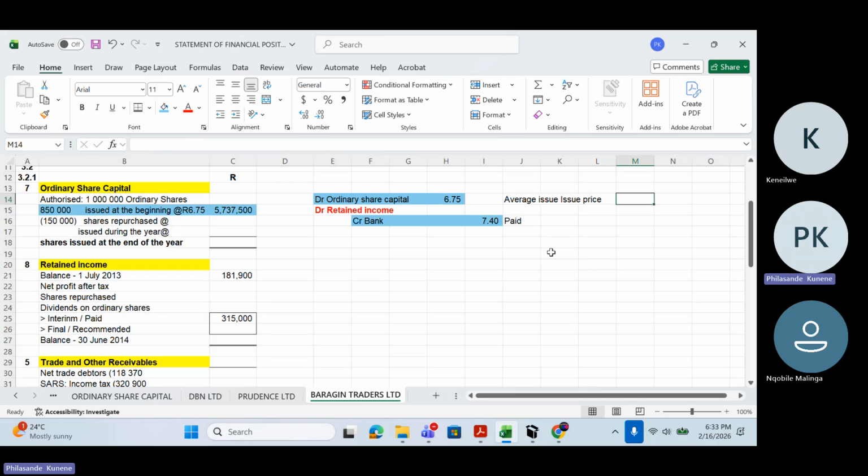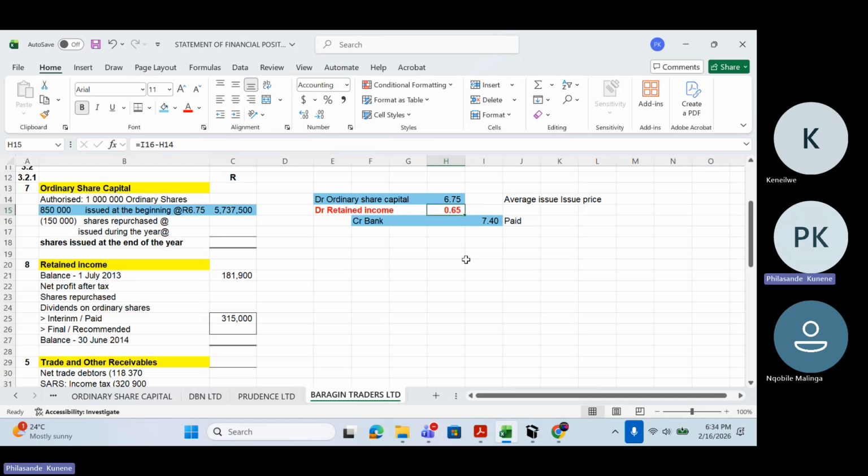That difference goes to retained income. If I'm buying back shares at a price higher than the issue price, the difference will go to the retained income. Then how much will be the difference? 7.40 rand minus the 6.75 rand. That is going to be the 65 cents.